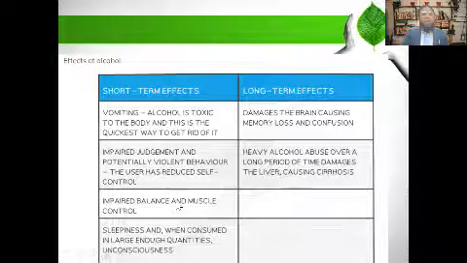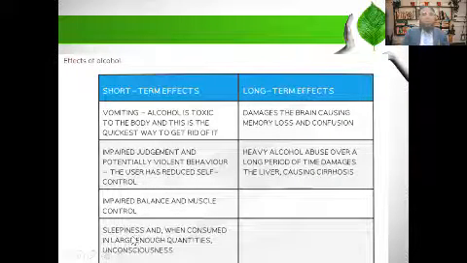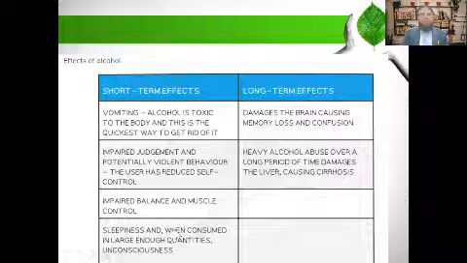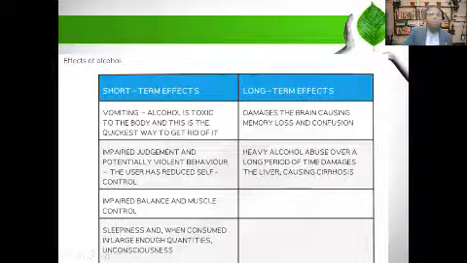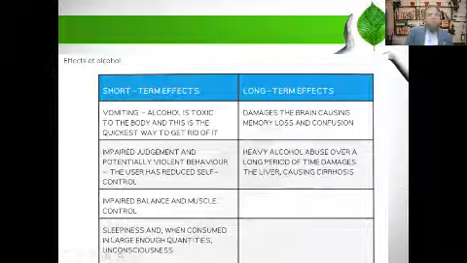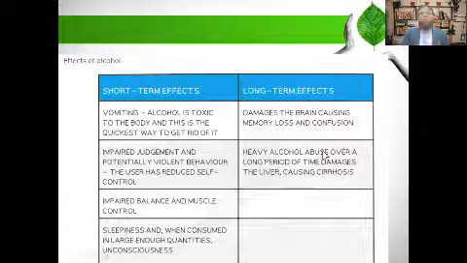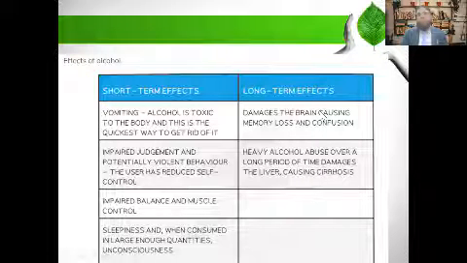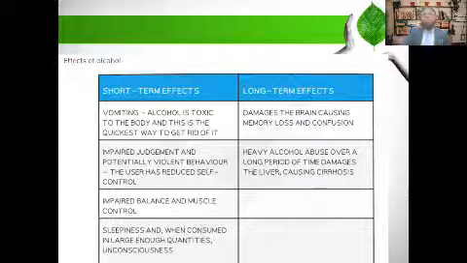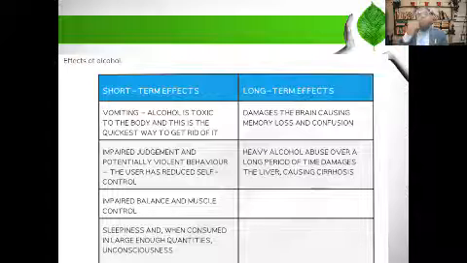Impaired balance and muscle control, sleeplessness, and when consumed in large enough quantities, unconsciousness. Means if you take a high quantity, it may cause unconsciousness. Now what are the long-term effects? Long term means if you're taking alcohol for a long time, what does it affect?